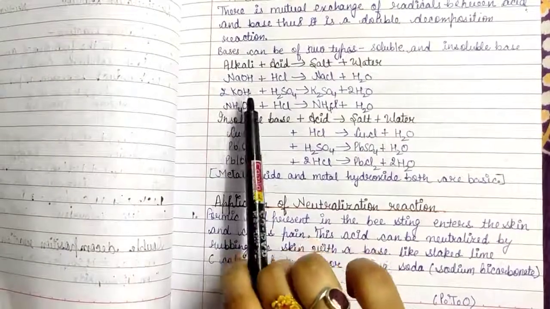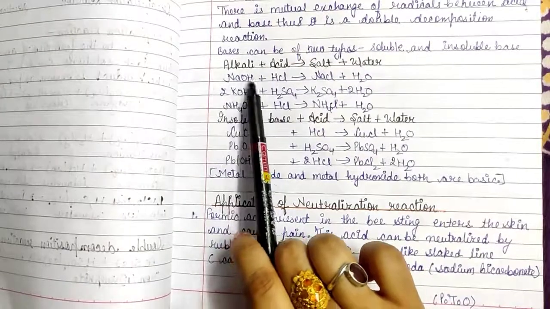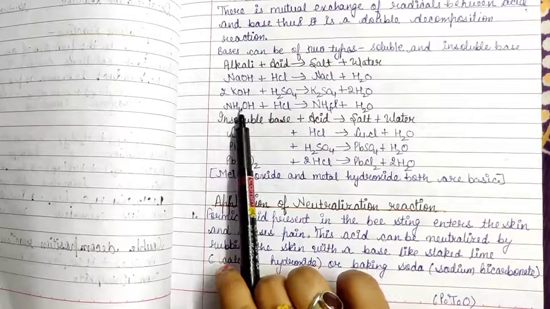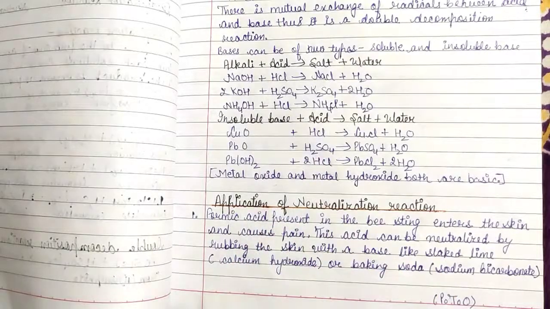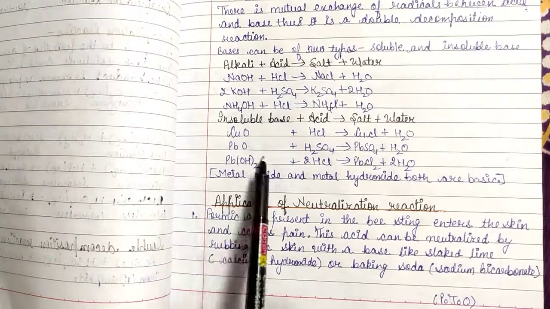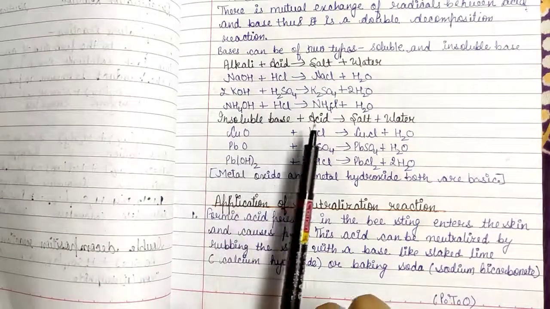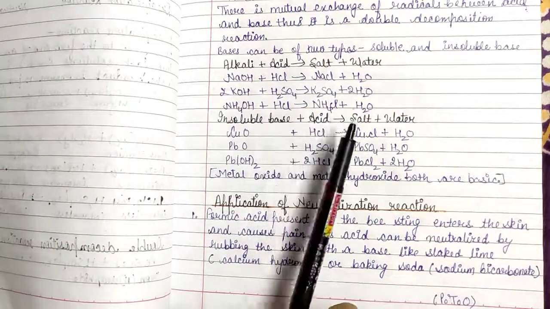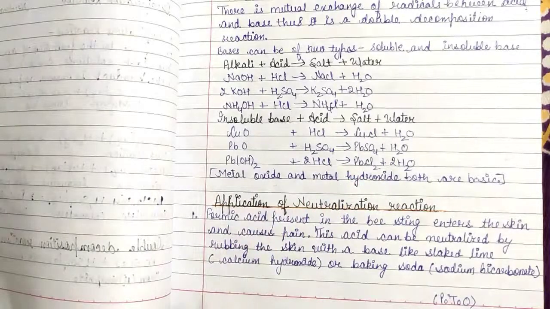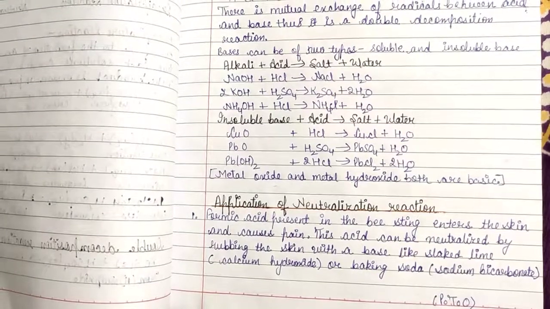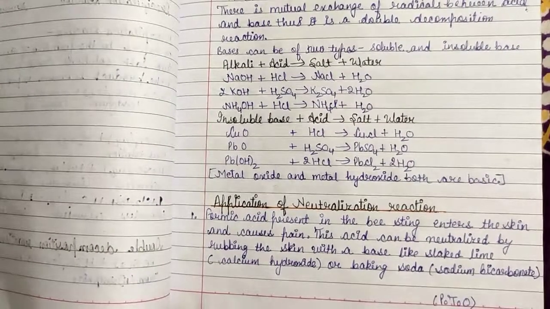So when the alkali, that is sodium hydroxide, potassium hydroxide and ammonium hydroxide, reacts with the acids, they will form salt and water. Similarly, when insoluble bases like copper oxide, lead hydroxide react with acids, they will also form the salt and water. So metal oxides and metal hydroxides both are basic in nature.